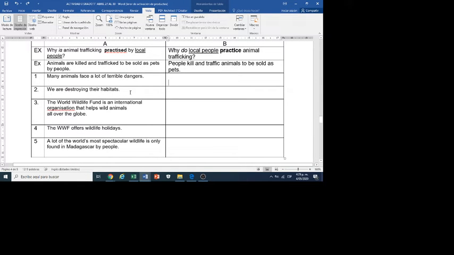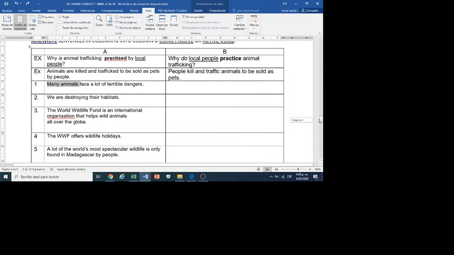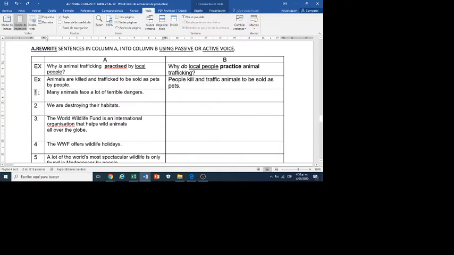The idea of this exercise number 1 is to transform from passive to active and vice versa, from active to passive. First of all, we are going to classify them into passive and active voice sentences. Example number 1: many animals face a lot of terrible dangers. In this case, the most important part is: who does the action? Many animals. Who does the action is the most important, so this is active voice.